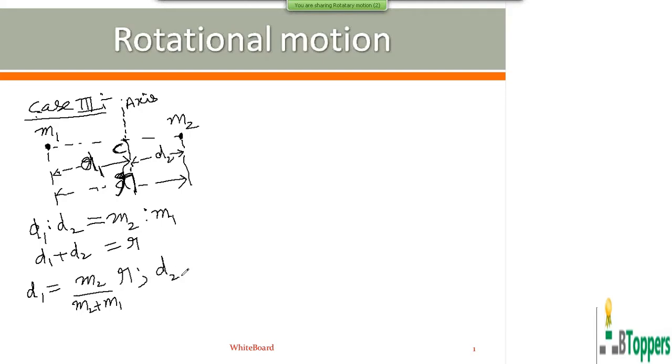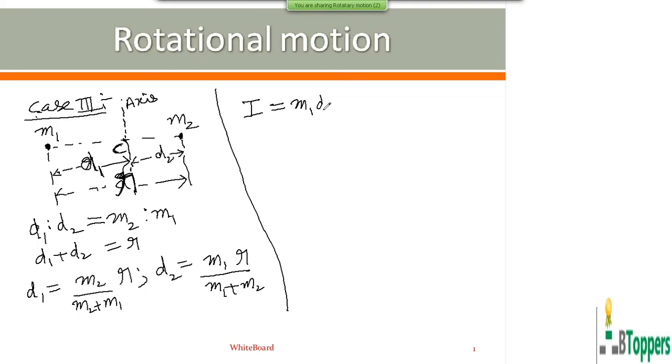So you can write distance d2 of the second point mass from the center of mass as m1 divided by m1 plus m2, multiplied by the sum of d1 and d2. So the moment of inertia of the system of the two point masses about this axis passing through the center of mass of the system and perpendicular to the line joining the two point masses can be written as m1 d1 square plus m2 d2 square, sigma m r square.